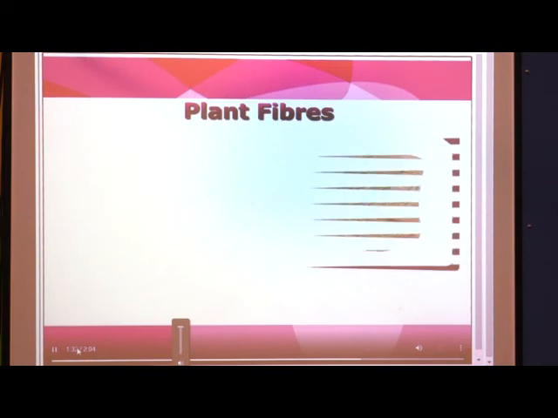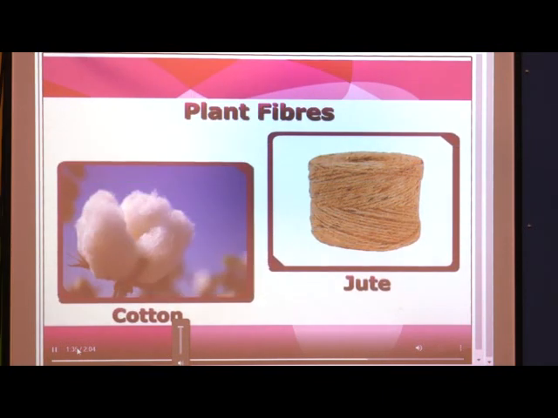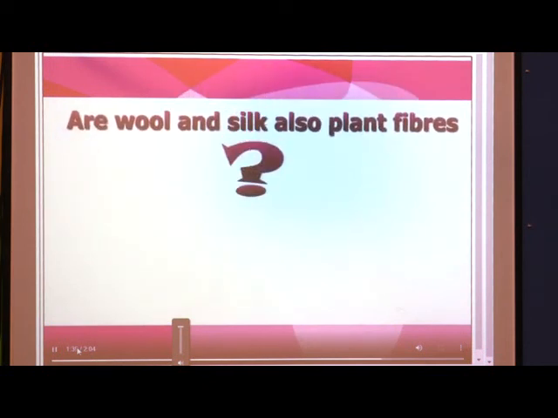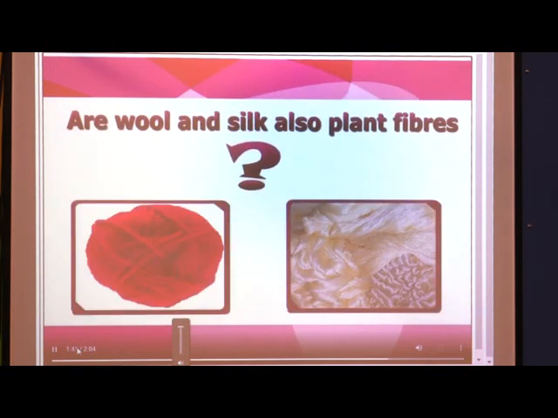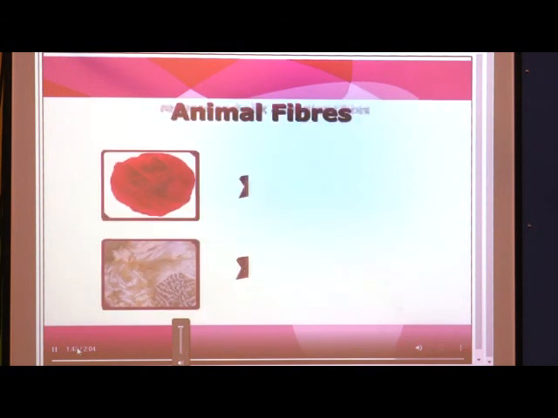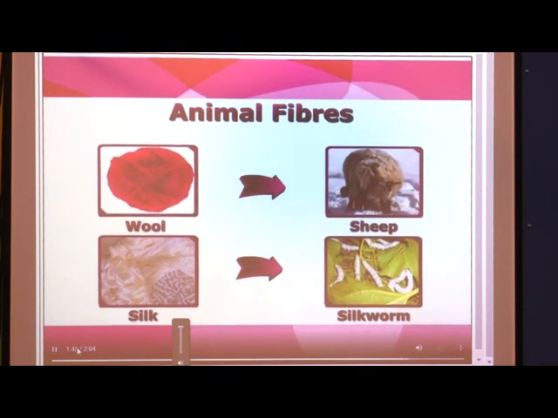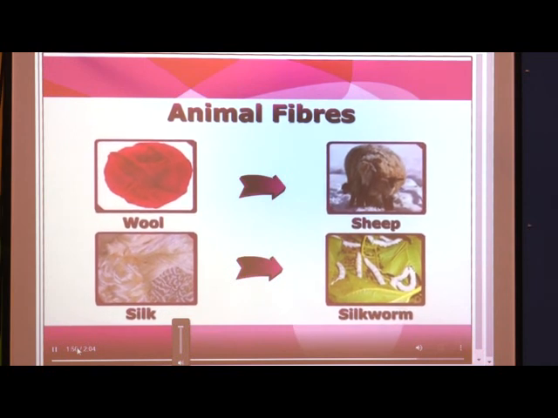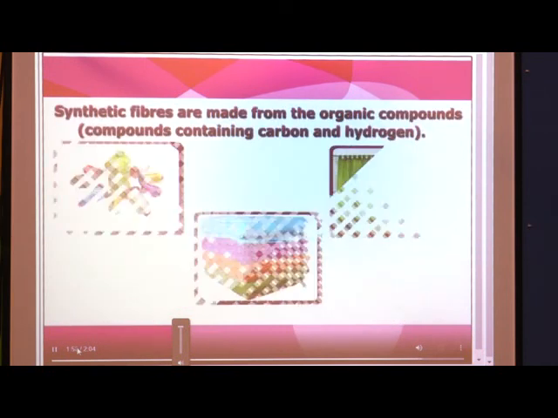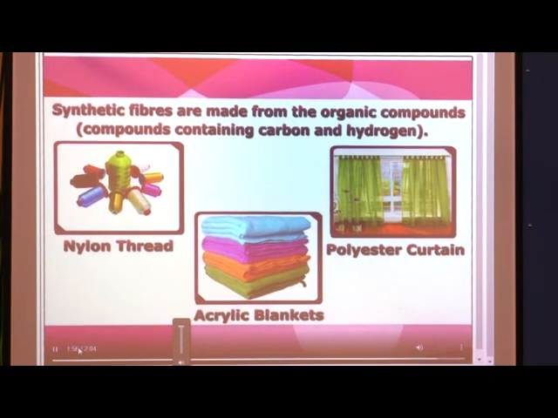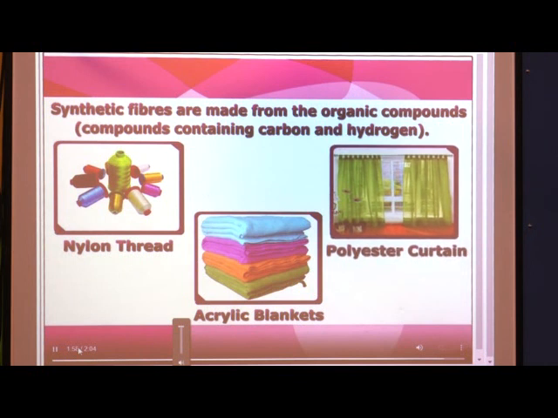Cotton and jute are plant fibers. Are wool and silk also plant fibers? No, they are obtained from animals, so they are animal fibers. On the other hand, synthetic fibers like nylon, polyester, acrylic, etc. are made from the organic compounds.